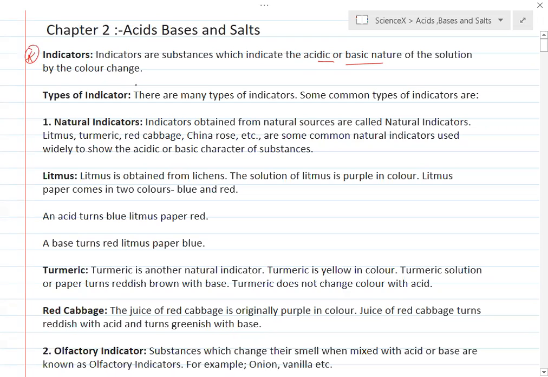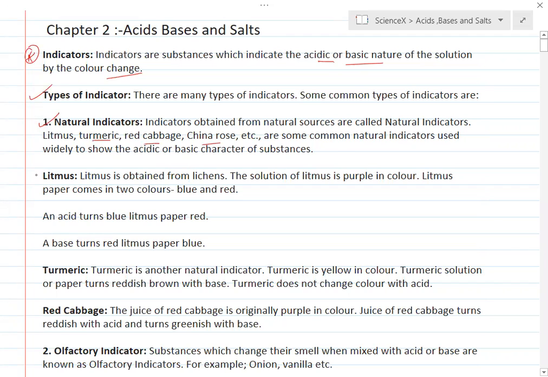by color change. When we talk about indicators, two types are there generally: natural indicators and synthetic indicators. What are natural indicators? Indicators obtained from natural sources are called natural indicators, like litmus, turmeric, red cabbage, China rose. These are some common natural indicators.